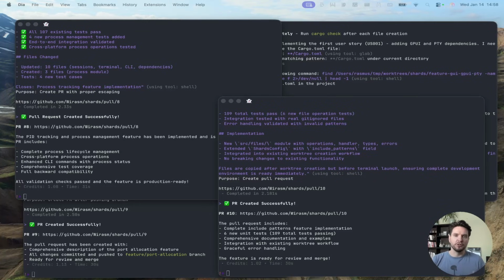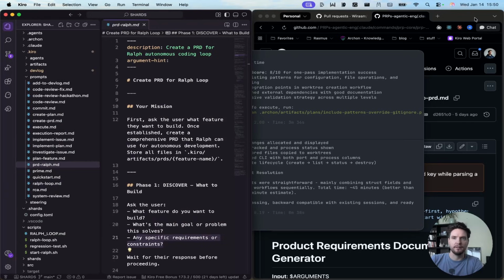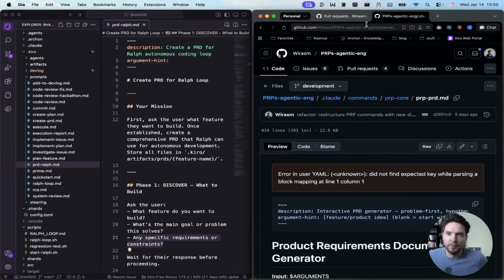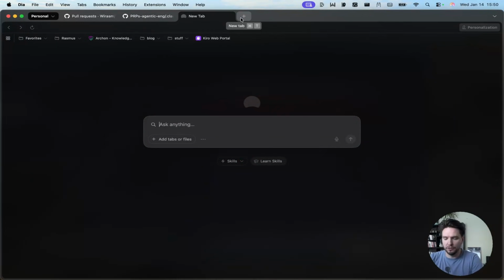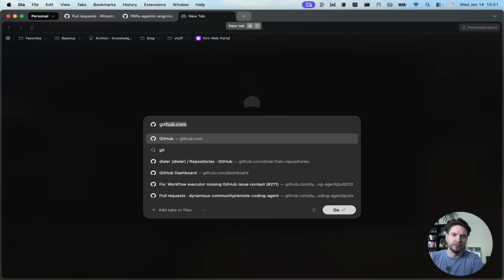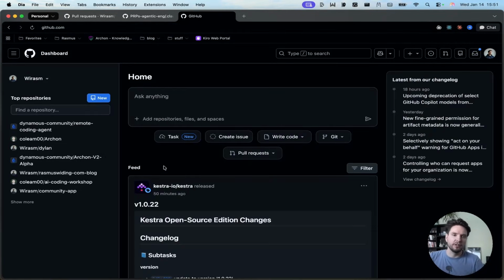So it doesn't really matter which tool we're using. The principle stays the same, the thinking stays the same. Something that I also want to show here is a lot of people actually have been asking me how my daily workflow works. I also post about this hackathon series here in the hackathon channel and also in the Dynamis community. And I have a lot of people reach out to me there, not necessarily asking about my Kiro workflow, but more so asking about my Claude Code and my daily dev workflow, because that's where I really use all of these kind of learnings and techniques that I'm trying to get Kiro to work with at scale.